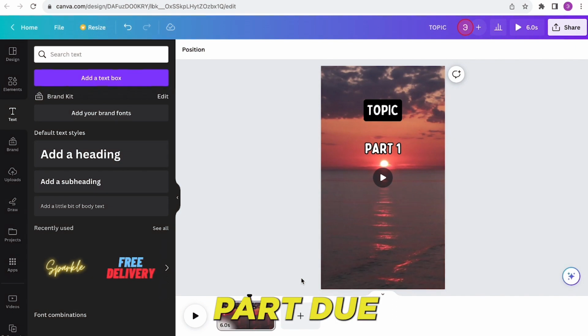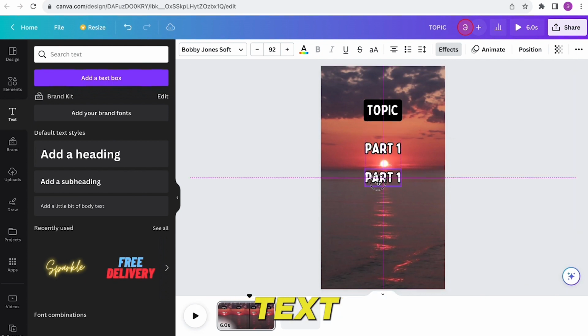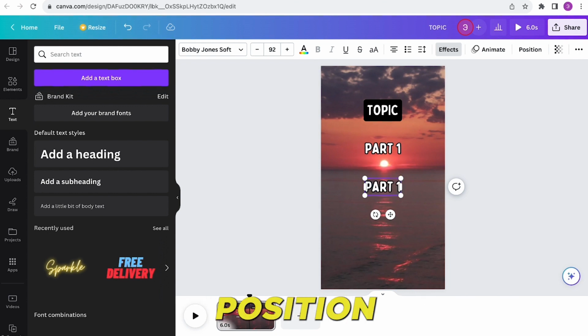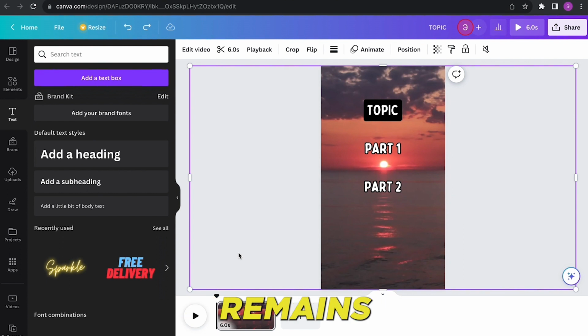However, there's a Part 2 to consider. To create this, simply select the Part 1 text, then choose the Duplicate option. Drag this duplicated text slightly below. While we aim for Part 2 to eventually appear in the same position as Part 1, keeping them stacked for now aids in seamless data integration, which will become evident shortly. One crucial adjustment remains for both Part 1 and Part 2 text elements.